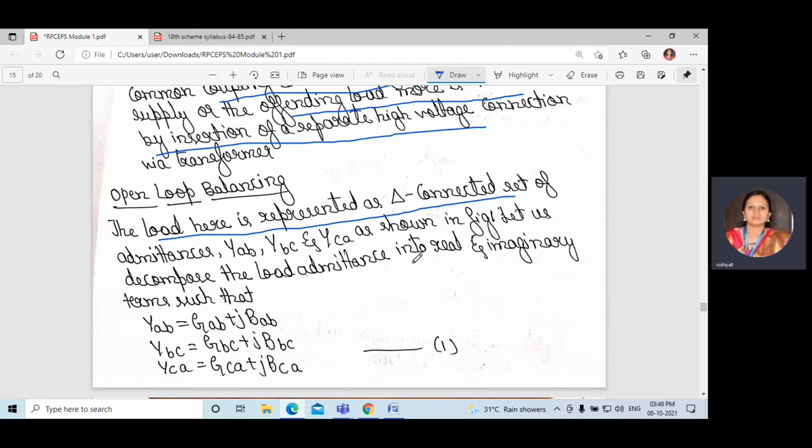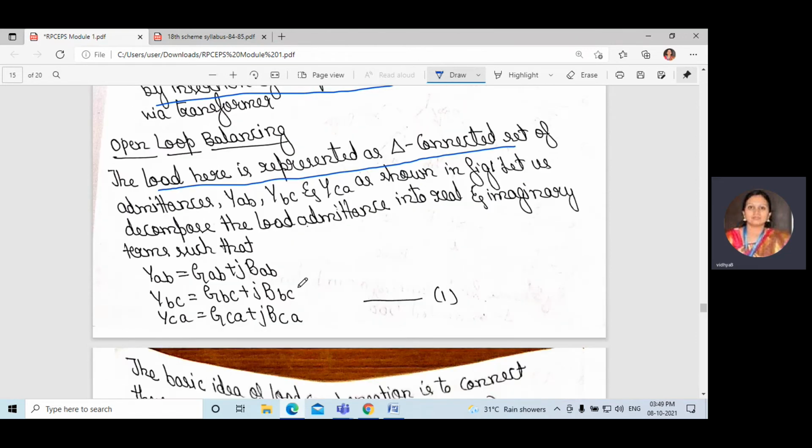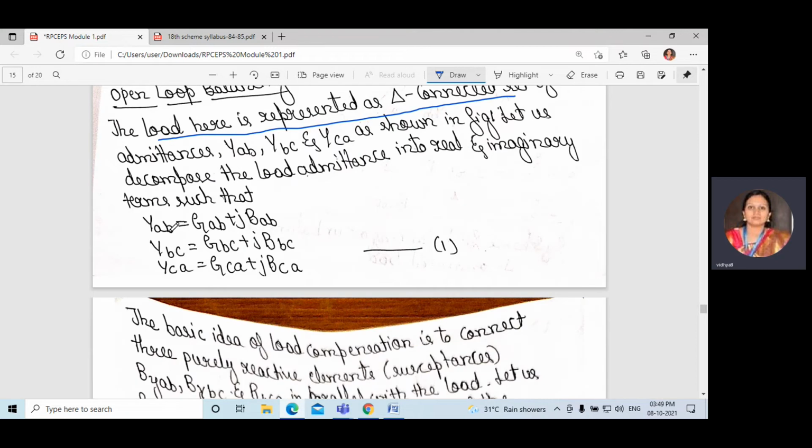These are the admittances which they have taken in the delta connected load, right? YAB we can write as GAB plus jBAB, YBC is equal to GBC plus jBBC, YCA is equal to GCA plus jBCA.